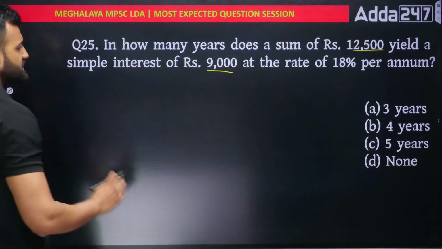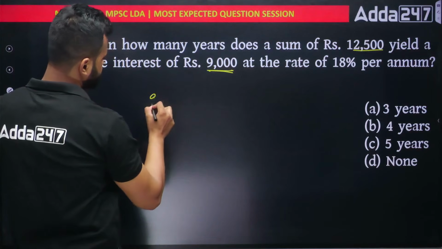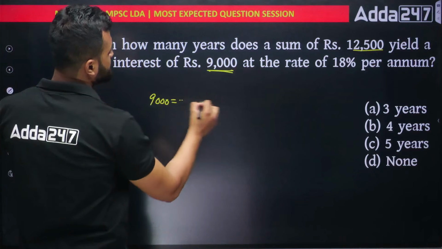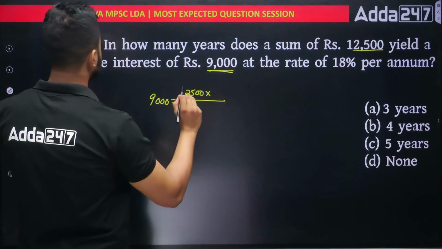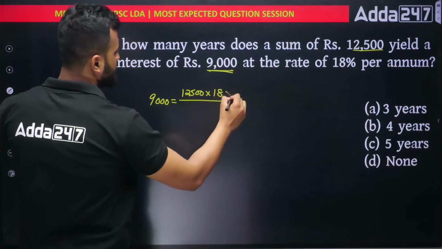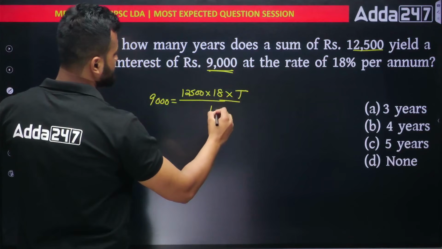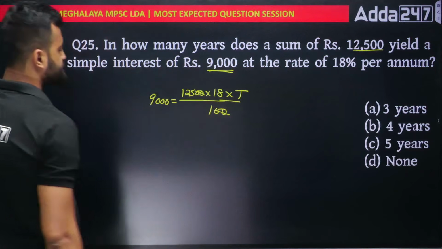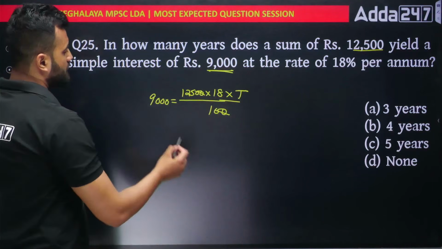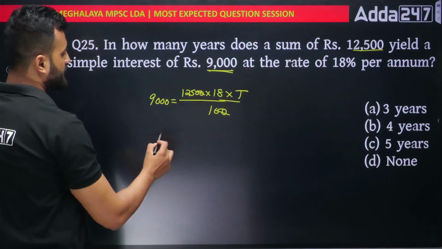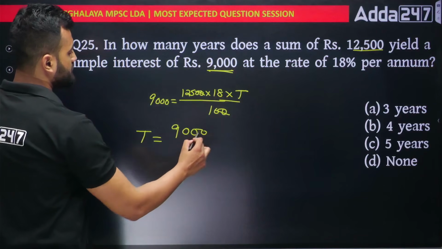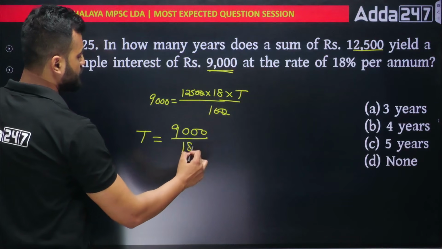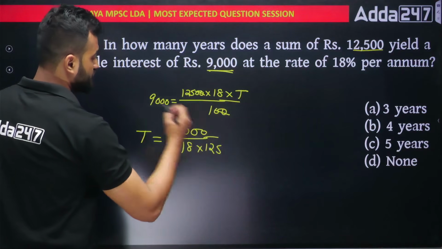So what is the interest? Interest is 9,000, equal to principal, which is how much? 12,500, into rate, which is 18%, into time T, divided by 100. Just get the answer. Okay, 0 cancels out. This thing if you take, you'll get the time as 9,000 divided by 18 into 125. So if I cancel it,